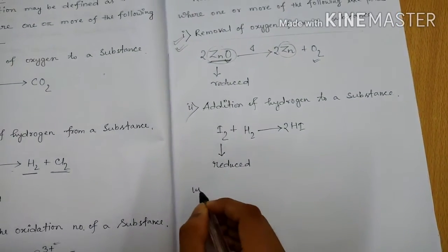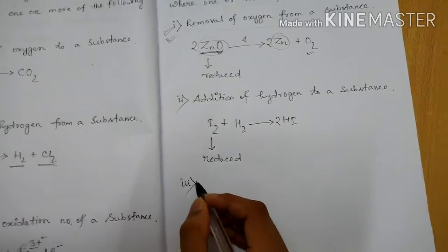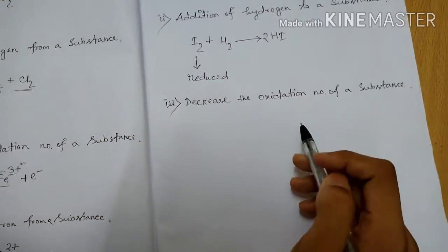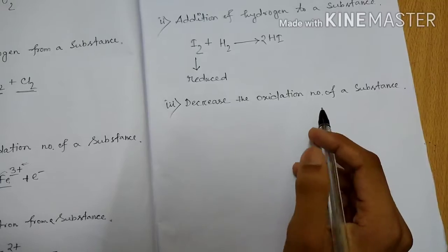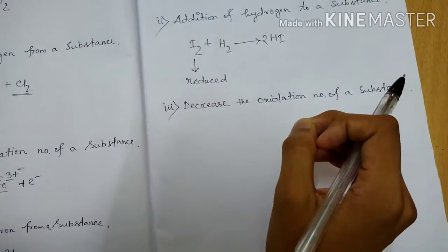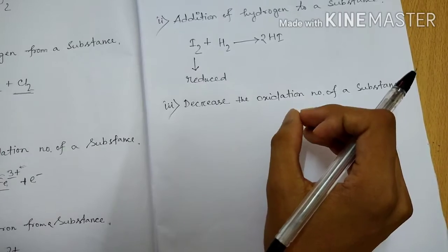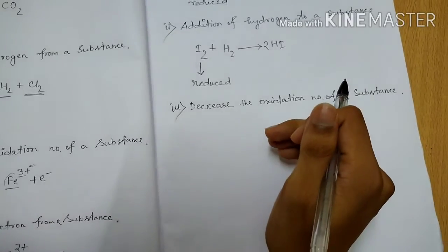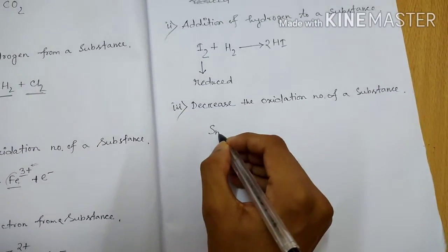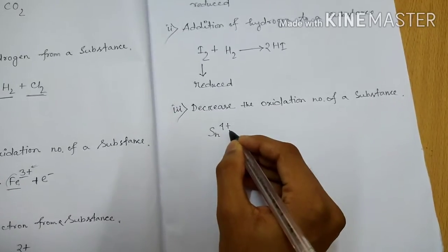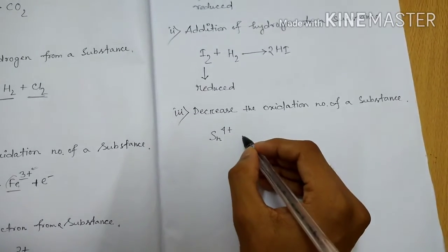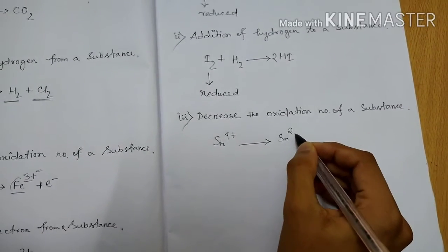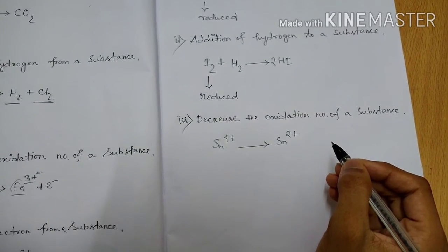Now come to number 3 point. Number 3 point is decrease of the oxidation number of a substance. That is, if the oxidation number of a substance decreases, then the substance will be reduced. So if we take this Sn4+, this Sn4+ will be reduced to Sn2+.